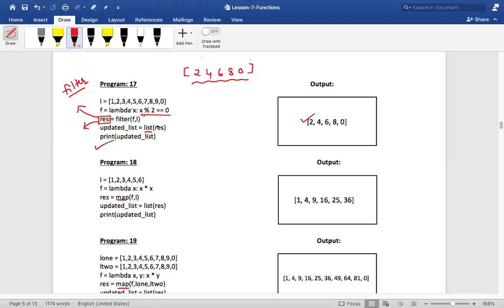Is that okay? Now, if you want to get it in the tuple format, just say tuple, it will result in the tuple format for you guys.